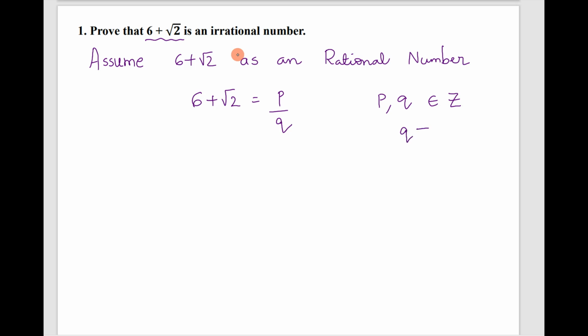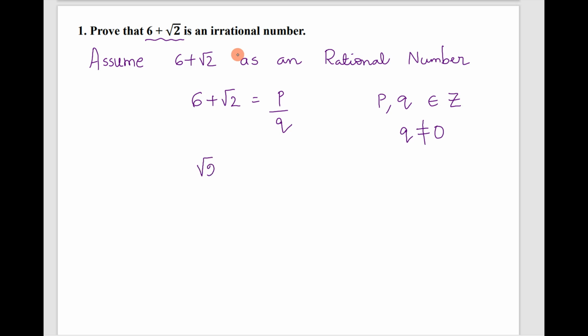An important condition is Q should not be equal to 0. See, if you write these steps, you'll get half marks. First step, assuming 6 plus root 2 as a rational number of the form P by Q. Now out of these two numbers, we know that root 2 is irrational.